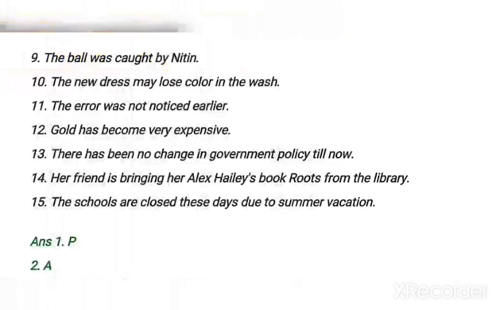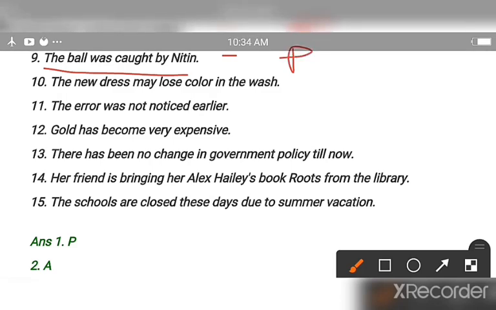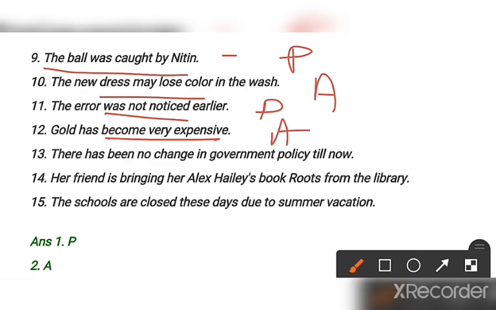Clear? Number 9, the bell was caught by Nitin. Was caught means passive. Okay. The new dress may lose color in the wash. May lose, very simple, active. The active sense, 10th is what? In active sense, the error was not noticed, passive. Gold has become very expensive, active. There has been no change in the program till now.